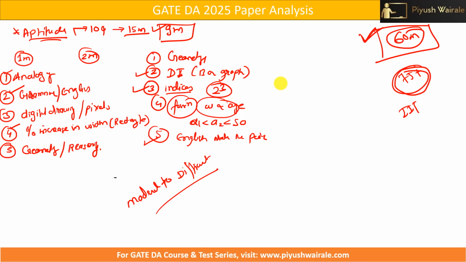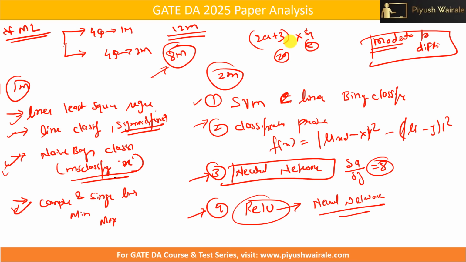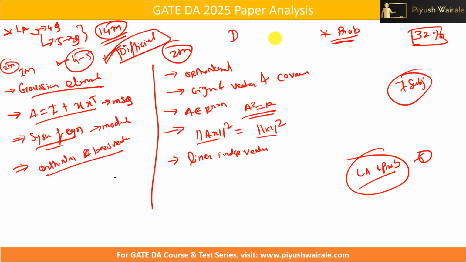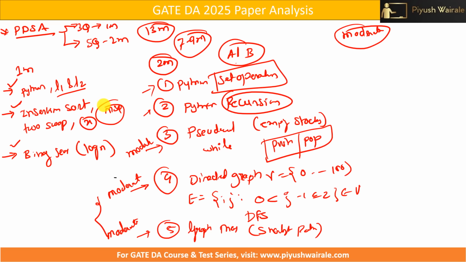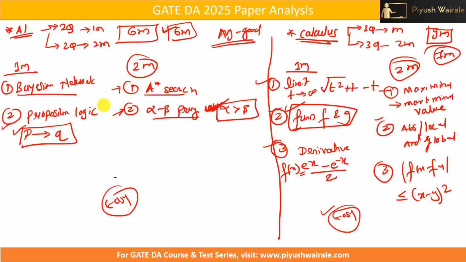I can say this paper was moderate, not that difficult. If you just ignore LA and probability, the rest of the paper was easy. But if you consider LA and probability, then it becomes moderate. So next year we should focus on the LA part. So this is the complete analysis.